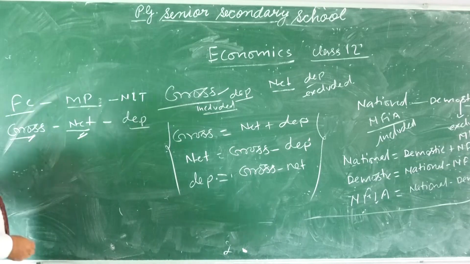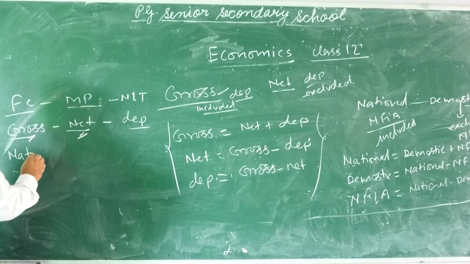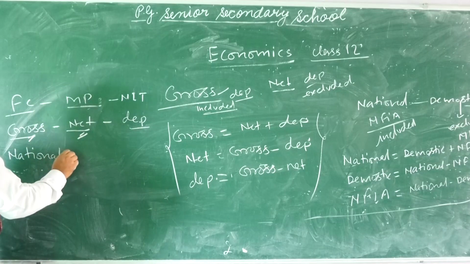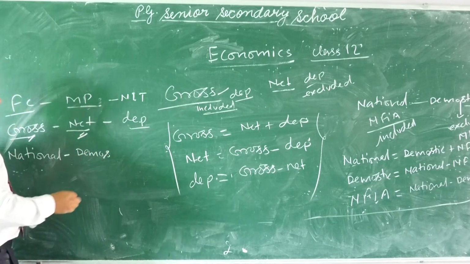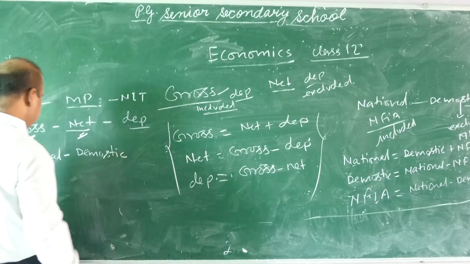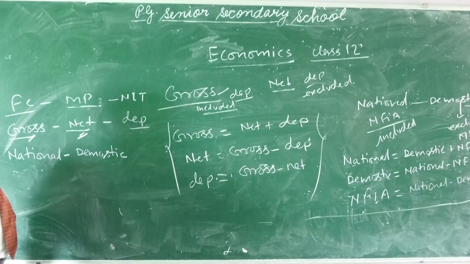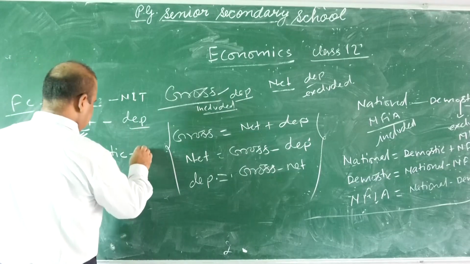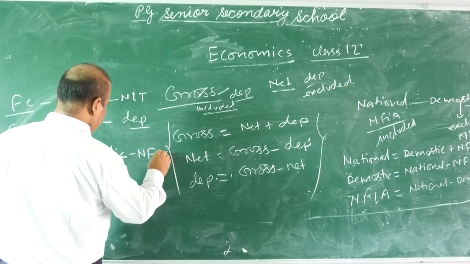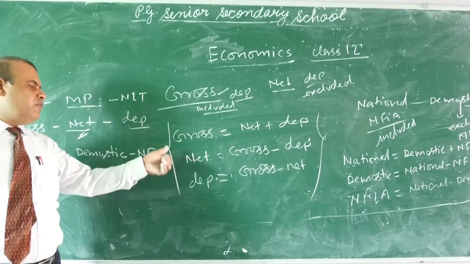Next is national and domestic. What is the difference between national and domestic? The difference is NFIA, net factor income from abroad.